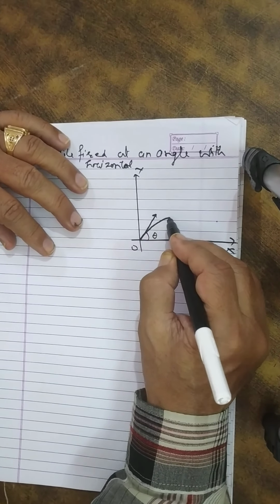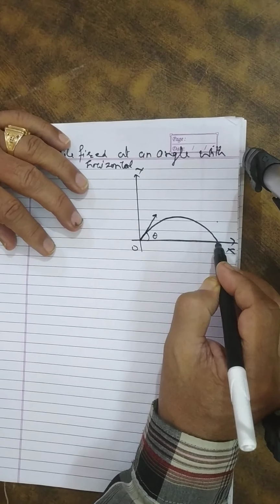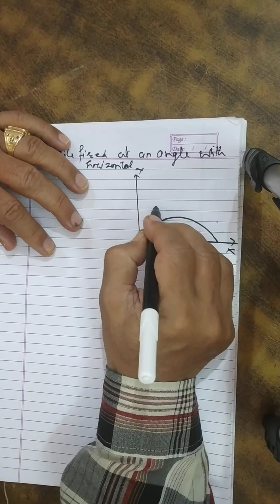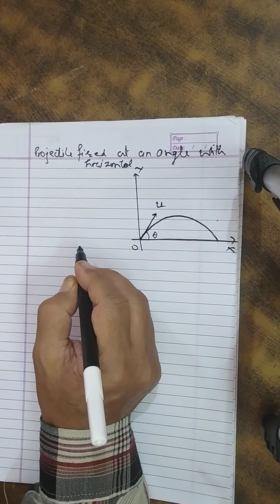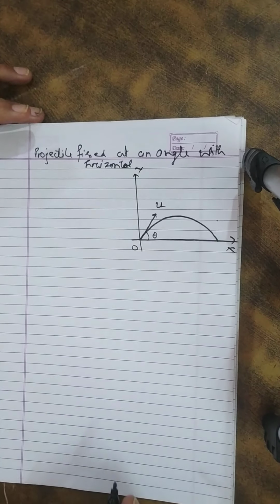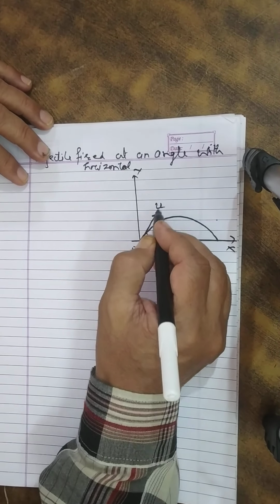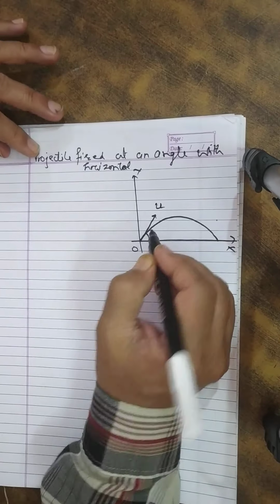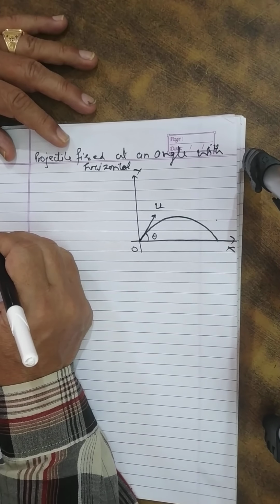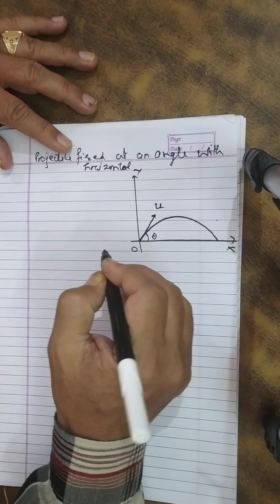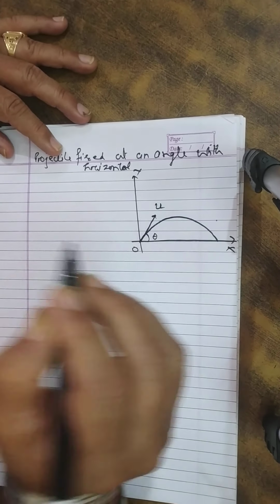It will follow a path like this. Suppose it is fired with a velocity u, initial velocity u, making an angle theta with the horizontal from a point on the ground. Taking O as origin,